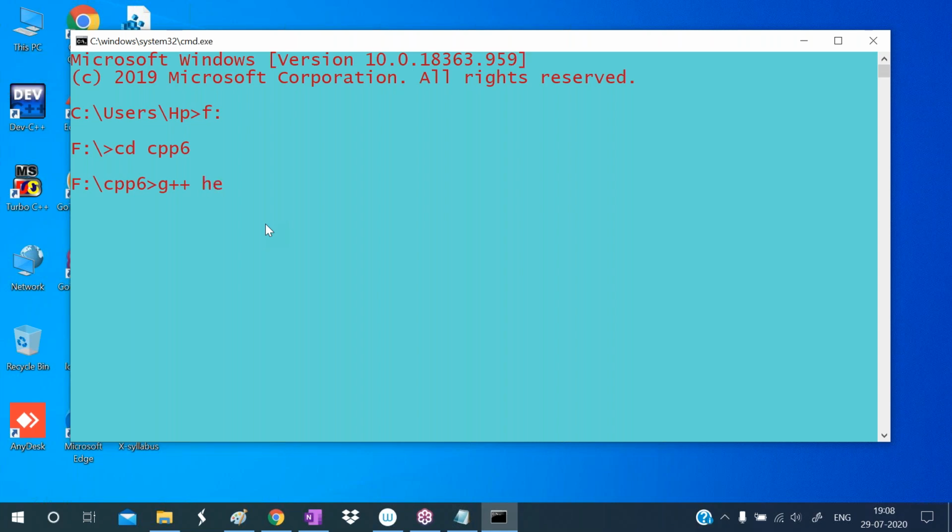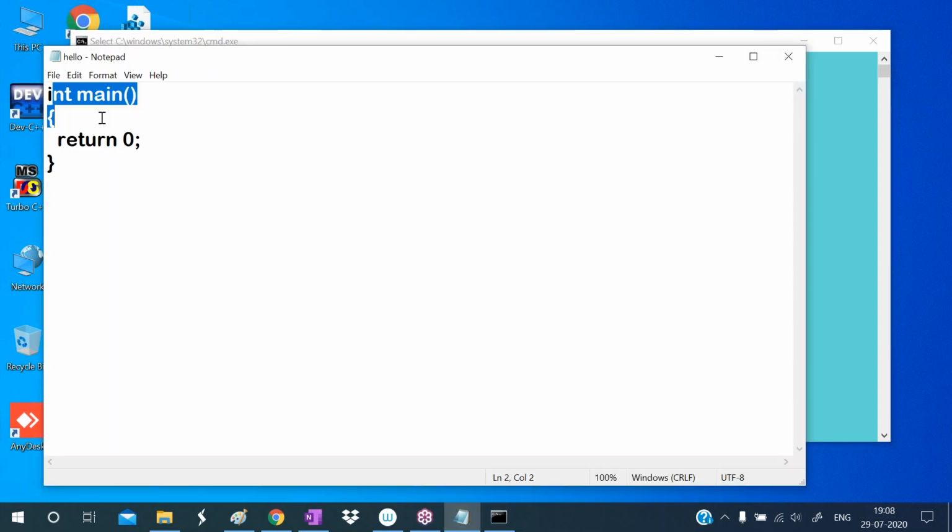What is our program name? hello.cpp. Now what do we want to create? An output file. To create an output file, we have to write one option. What is that? -o. Now I want to generate an exe file, so we write hello.exe. Now I'm pressing the Enter key. Observe here, the program compiled successfully. No errors. What is happening here? The source code is being converted to machine code.